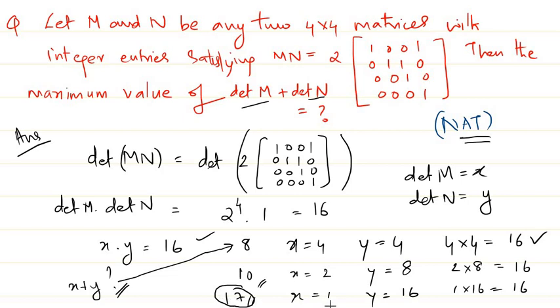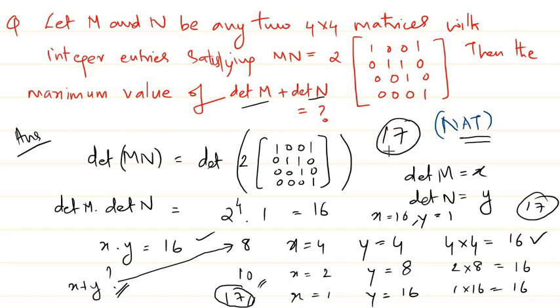So the maximum value, see, one thing is that you could have chosen here x as 16 and y as 1 also, no issues. Still you get the product is 16, and again you get the sum to be 17 itself, right? So the maximum value we can get here is basically 17. So for this particular question the answer is 17.